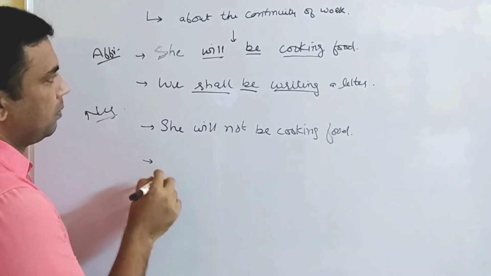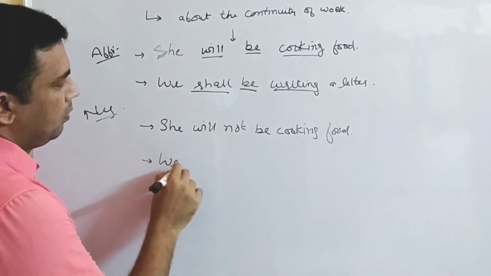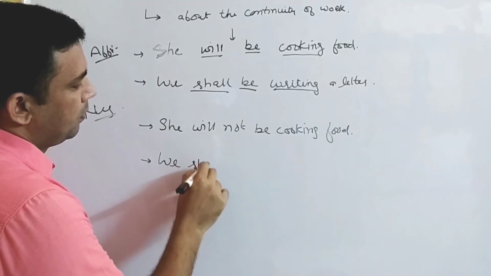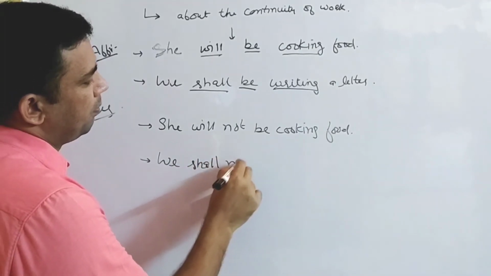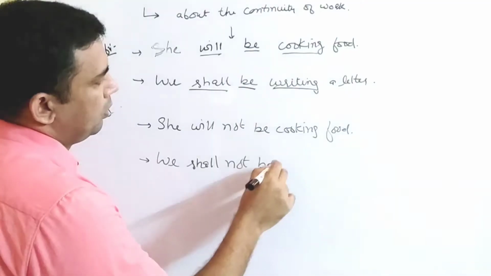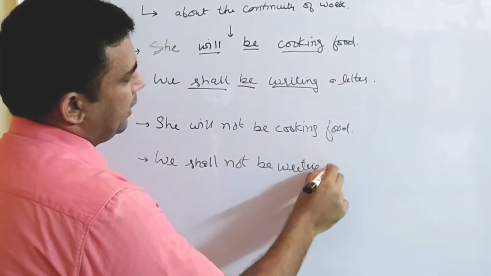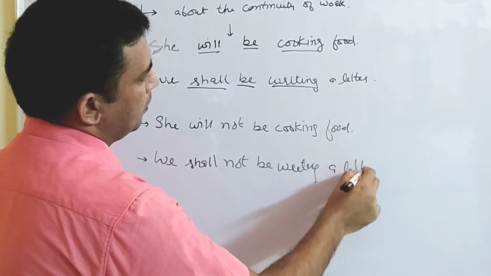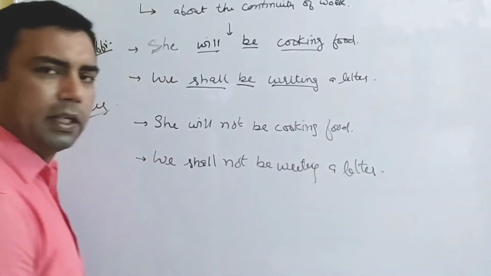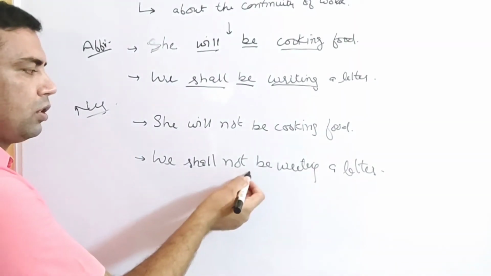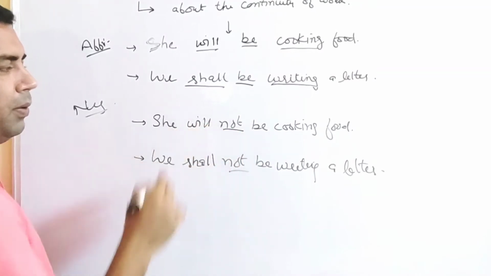The second example will be we shall not be writing a letter, right? Not before be.